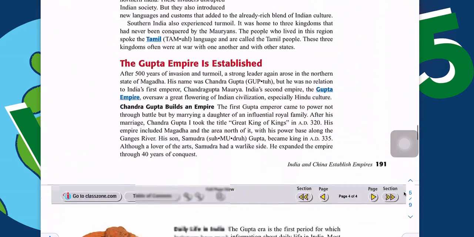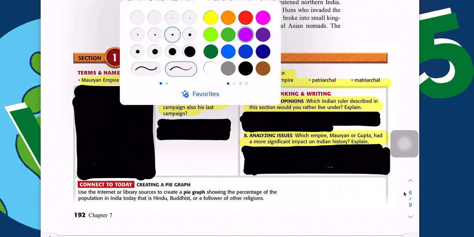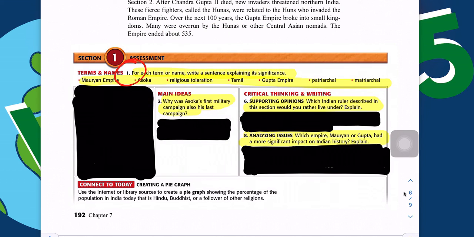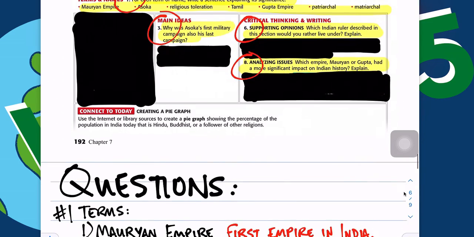I'm just going to scroll down to the last page where you can see we've blacked out several of the questions. Our expectation is that you will answer the questions number 1, number 3, number 6, and number 8. So you could skip the others. You can see I've blacked out these so that they don't distract me. And I'll go through this slowly. You could even press pause if you want.